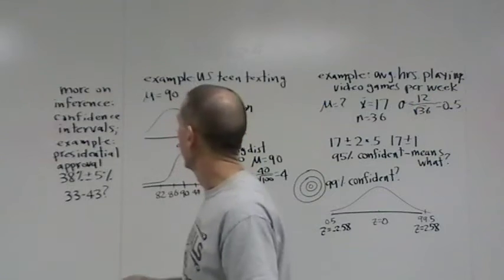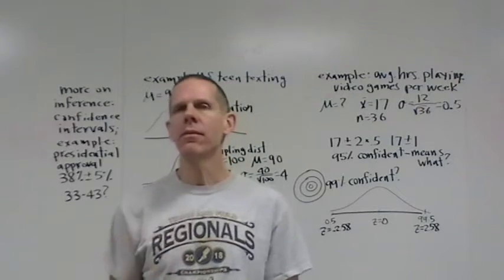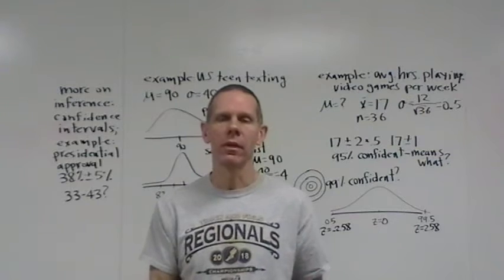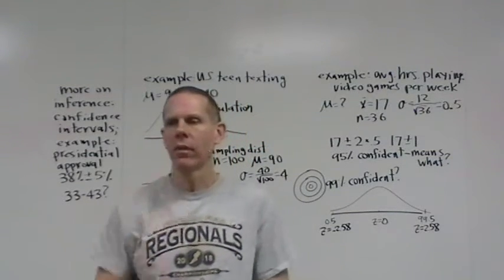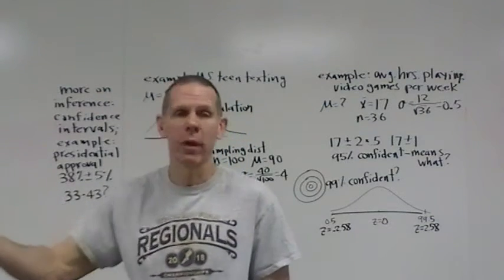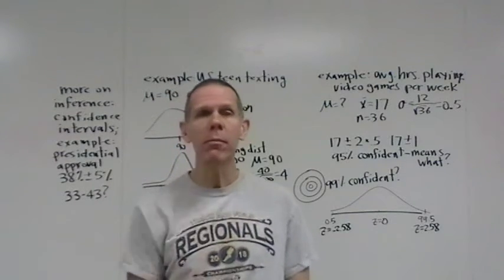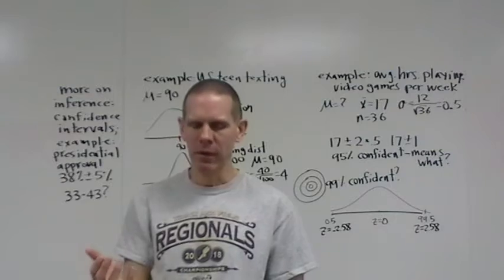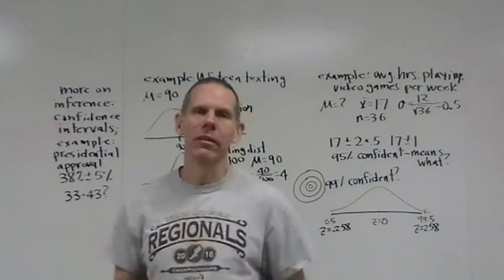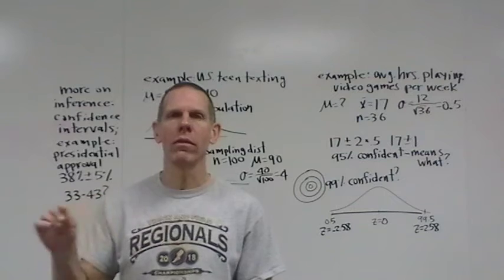We are going to move on again to inference, which we've talked about all last chapter. Remember, inference means to make an educated guess about something without having all of the information. And we gave some examples. If we were sitting in class here together and you heard some glass break out in the hall and somebody scream almost at the same time, you might infer that they're screaming because they dropped something and broke it. And you might be right. But it's also possible that they dropped something and they saw a ghost at the same time, and that's why they screamed. Not likely, but you get the idea. You're making an educated guess about something without having all of the information.